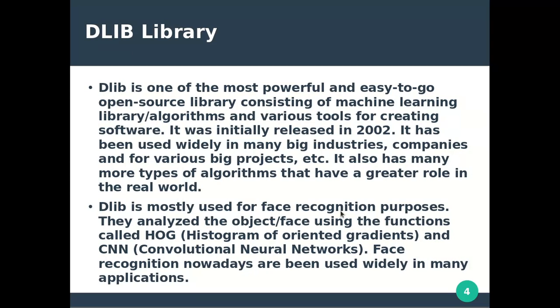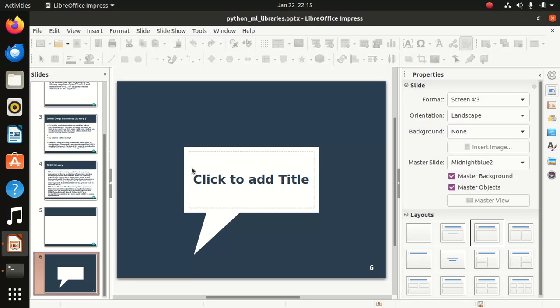It took 15 to 20 minutes to install this library. It takes more time, but be careful, if any dependency fails, then your program will not run. So you should install this library with no errors. The object detection functions are called HOG, histogram of oriented gradients, and CNN, convolutional neural network. Face recognition nowadays is being used widely in applications with the DLIB library. So now we will go through the program.